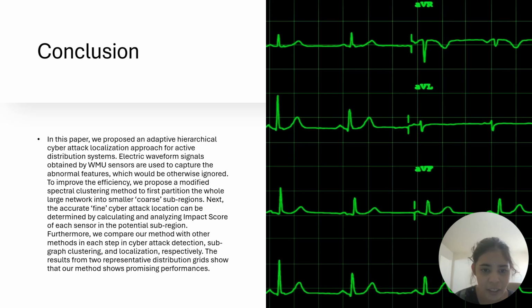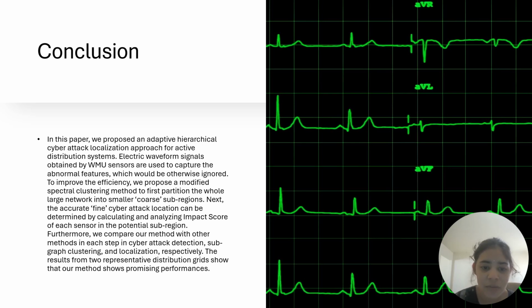Coming to the next slide of conclusion, in this paper we proposed an adaptive hierarchical cyber attack localization approach for active distribution systems. Electric waveform signals obtained by WMU sensors are used to capture the abnormal features which would be otherwise ignored. To improve the efficiency, we proposed a modified spectral clustering method to first partition the whole large network into smaller subregions.